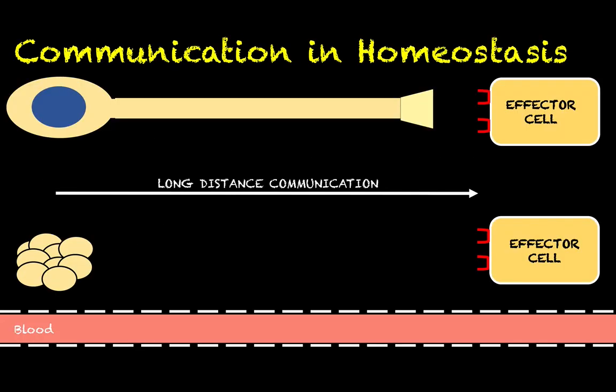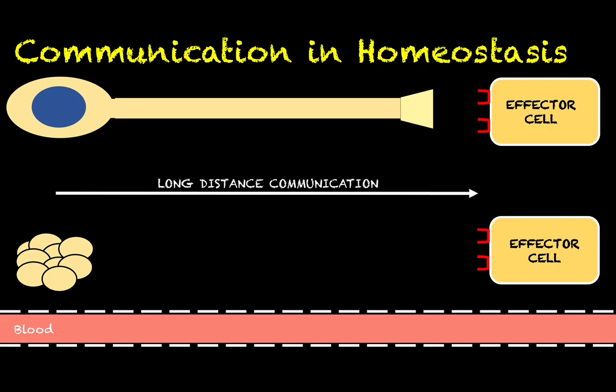In either case, if we compare neural communication and endocrine communication head-to-head, we can see, number one, both of these modes of communication occur over a relatively long distance. So we're talking about the brain communicates with the heart. Well, neither one of those organs is located remotely close to one another. So if cells in those two different locations are going to communicate with one another, that communication has to go over a relatively long distance.